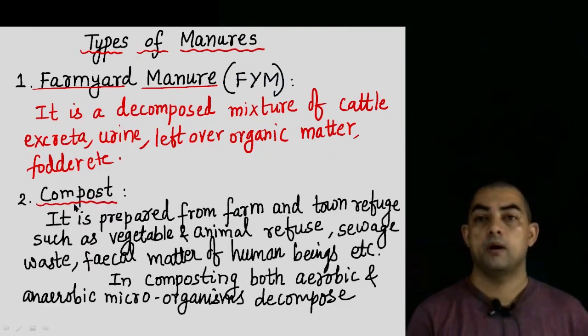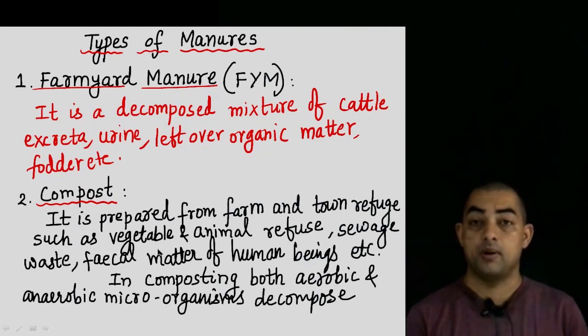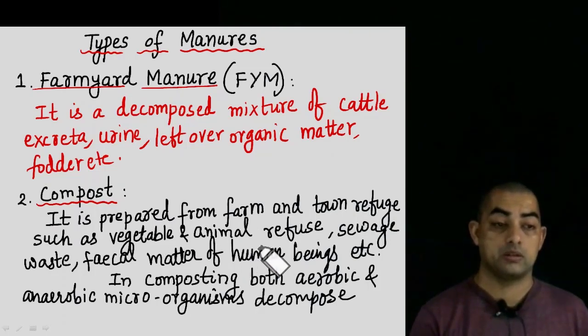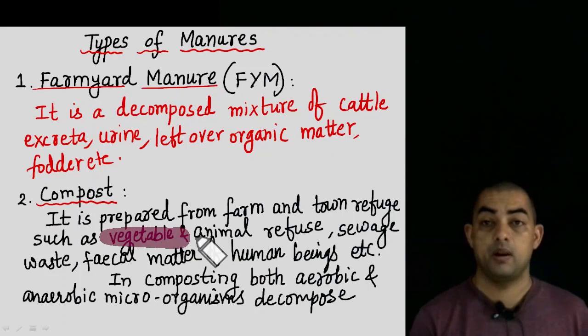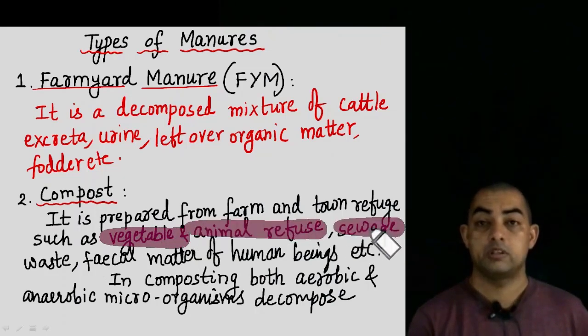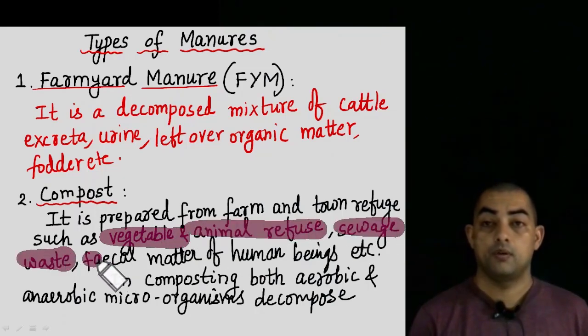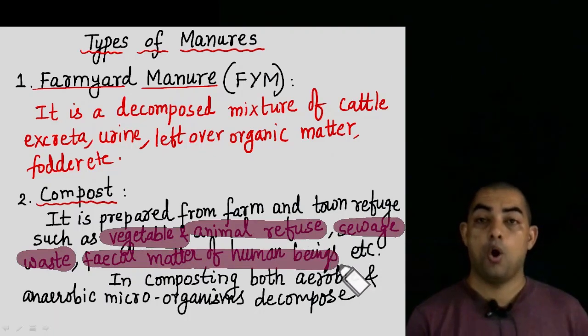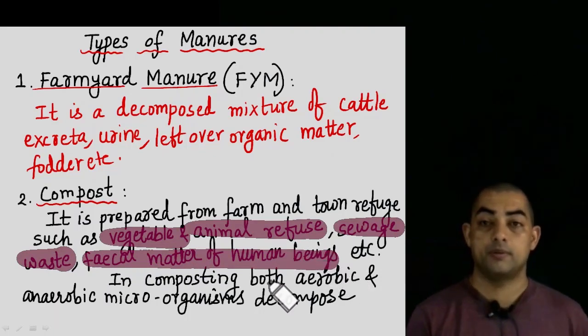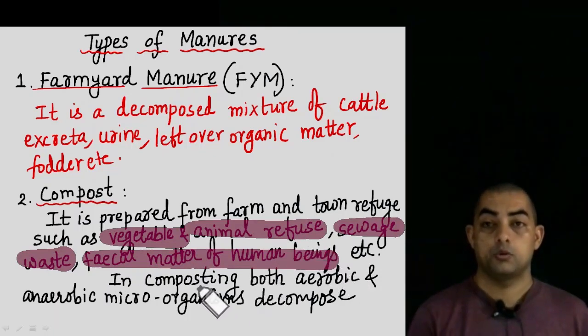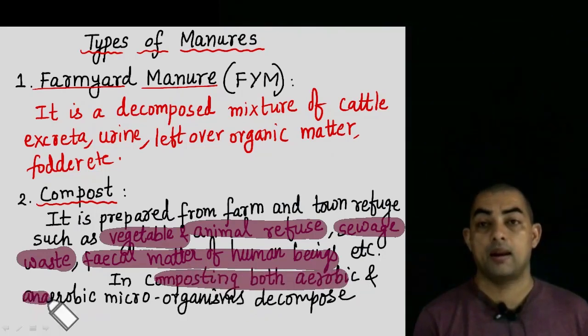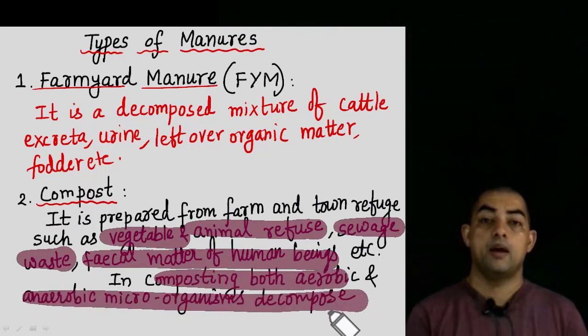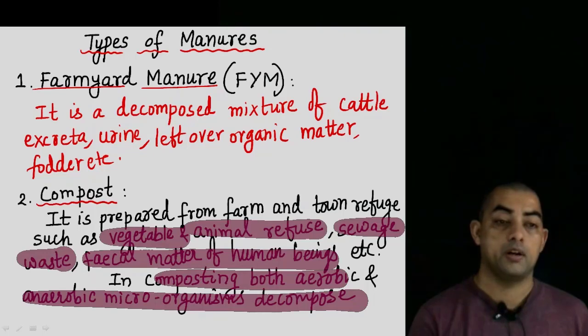Second one is the compost. What is compost? It is prepared from farm and town refuse, such as vegetable refuse, animal refuse, sewage waste. So all these things, such as vegetable refuse, animal refuse, sewage waste, fecal matter of human beings, all that you take and decompose it, you get compost. So in composting, both aerobic and anaerobic microorganisms are there, and they help in the process of decomposition.